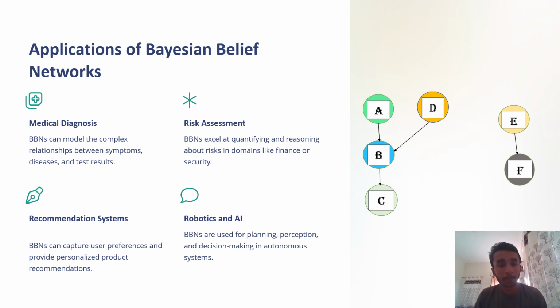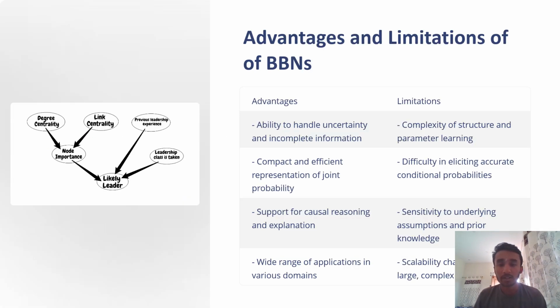Last one: advantages and limitations of BBNs, the Bayesian belief networks. The advantage is the ability to handle uncertainty and incomplete information. Limitations: complexity of structure and parameter learning. So these are the advantages and limitations of Bayesian belief networks.